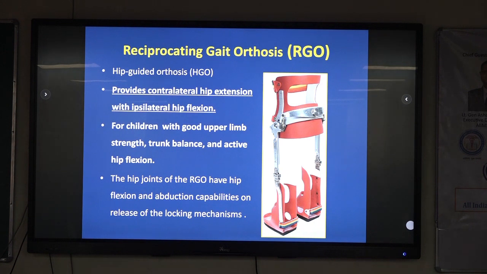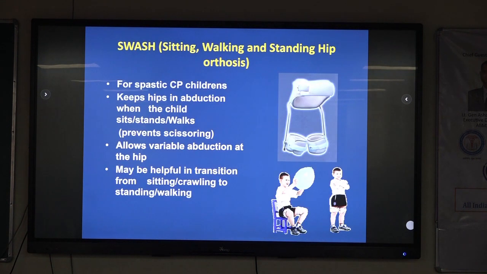Reciprocating gait orthosis: it is a hip guided orthosis. It provides contralateral hip extension; if you flex one hip, the other one goes into extension. So again, the issue here is the walking speed. It provides contralateral hip extension with ipsilateral hip flexion for children with good upper limb strength, trunk balance, and active hip flexion. The hip joints of the RGO have hip flexion and abduction capabilities on release of the locking mechanism.